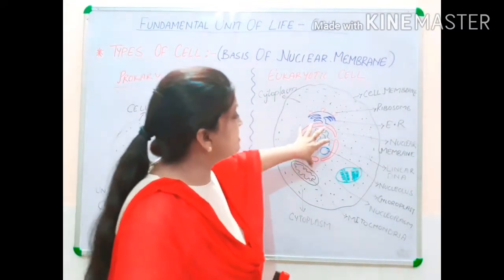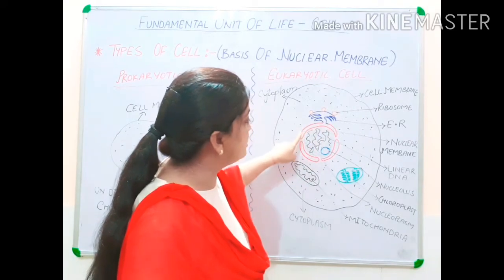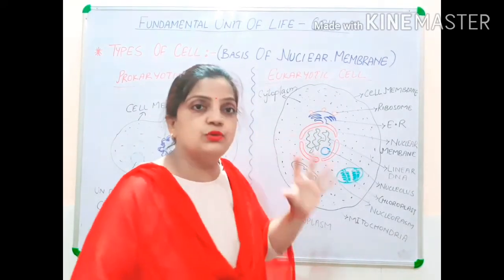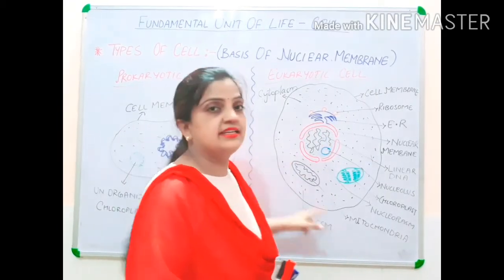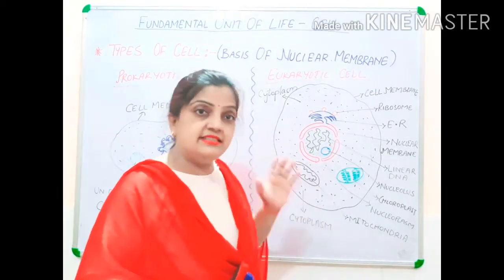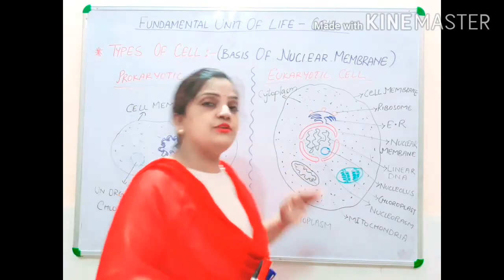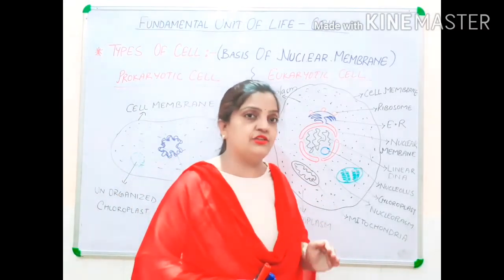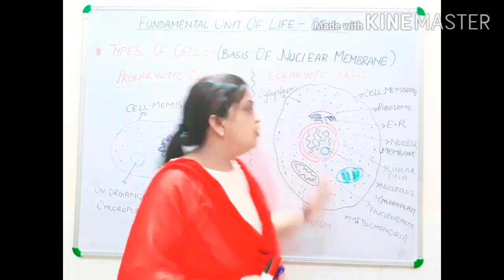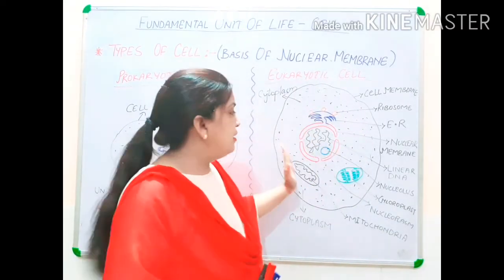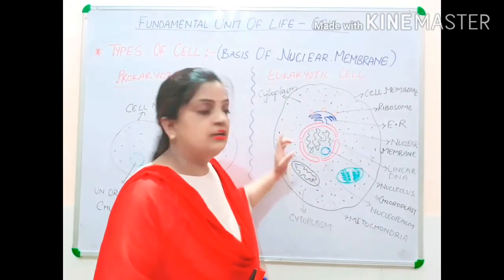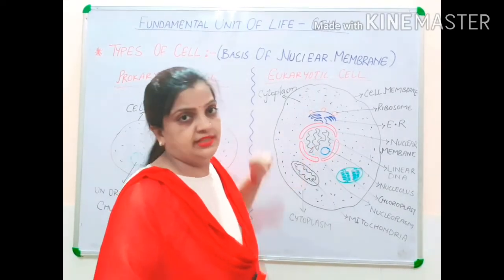Now children, in the center you can see that I have drawn this red color circular structure. This red color circular structure is nucleus. And this nucleus is called the director of cell or brain of cell. So all the activities, all the functions performed by the cell will be controlled by this nucleus.